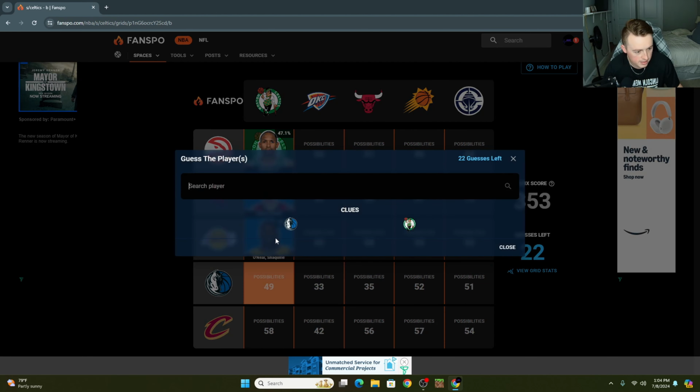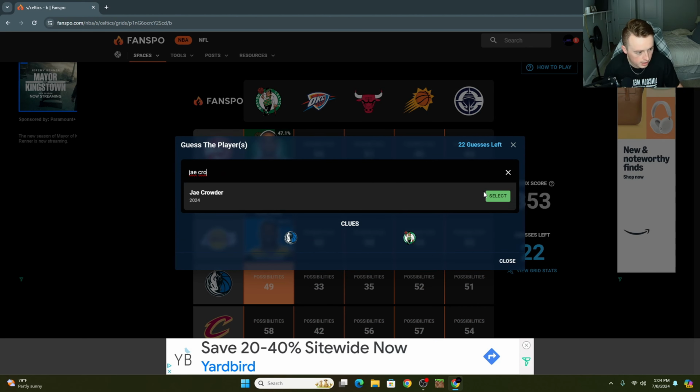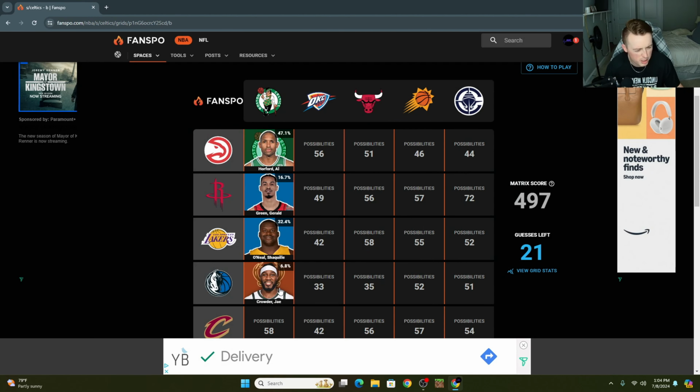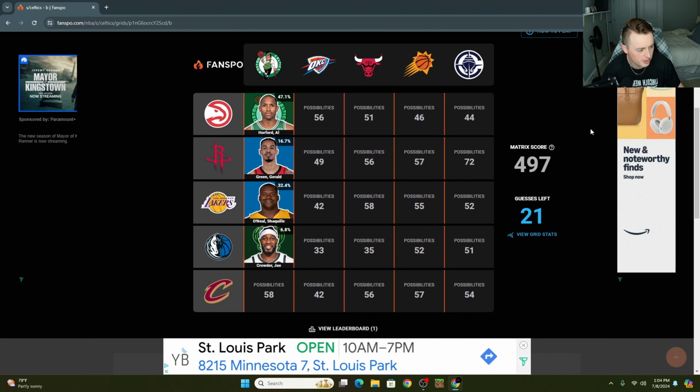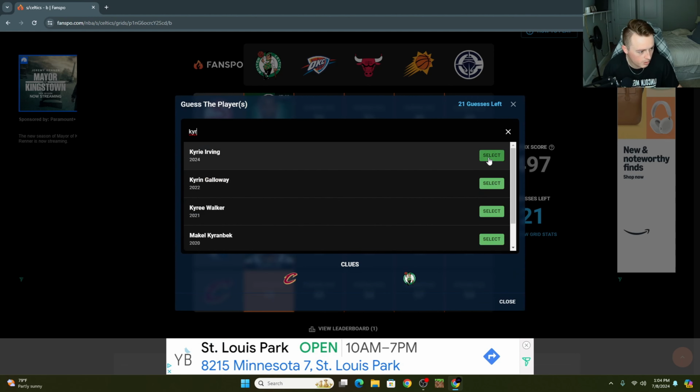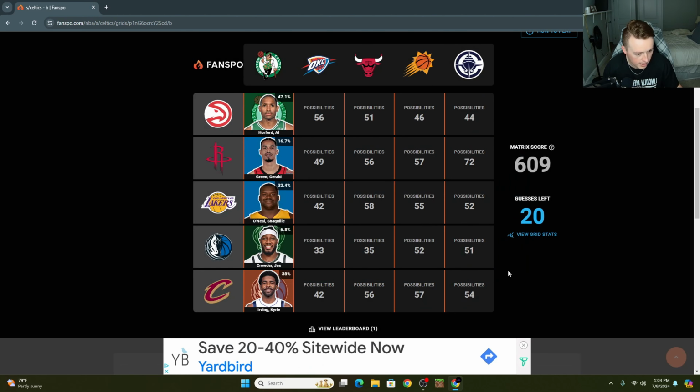Mavericks, Celtics. Let's go Jae Crowder. That's probably a good one. I don't know if that's a good guess or not, but we'll throw him in there. Oh, that was a really good guess. 6.8%. Give me those. Cavs, Celtics. Kyrie Irving is obviously an easy one. Let's just fill this one out just because, right? Let's go Kyrie Irving for it. All right. Honestly, not as high as Al Horford. That's kind of interesting. Let's go this way now.